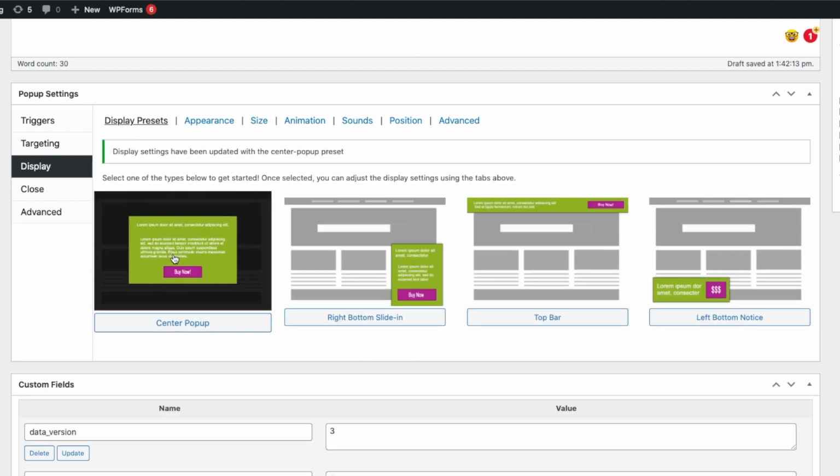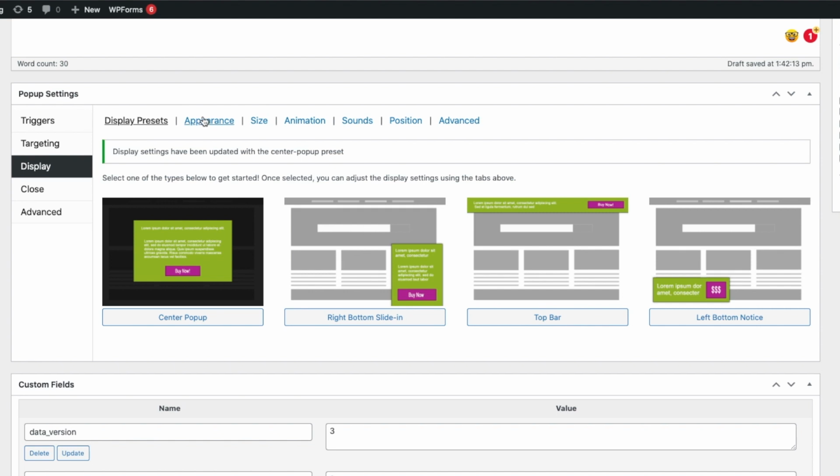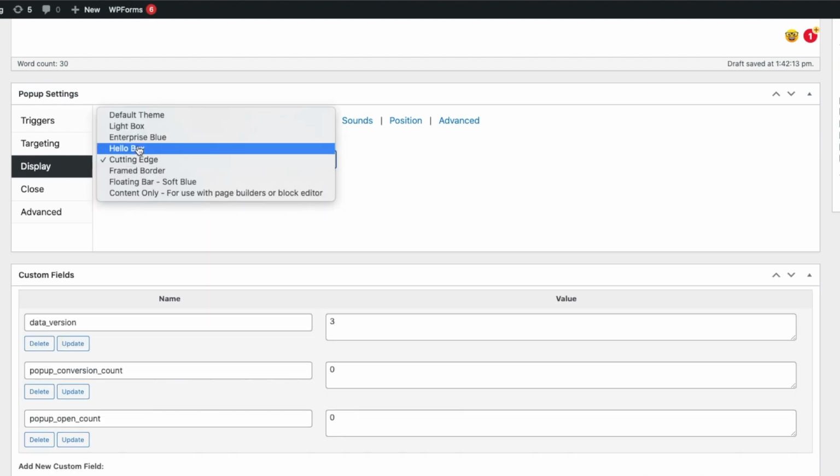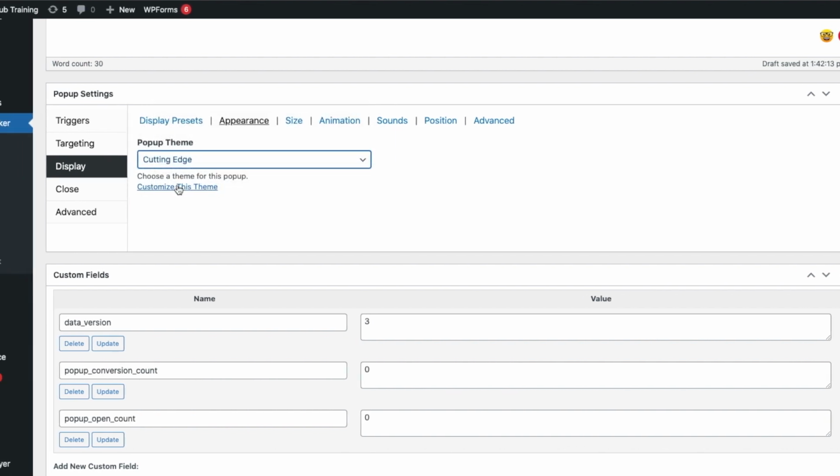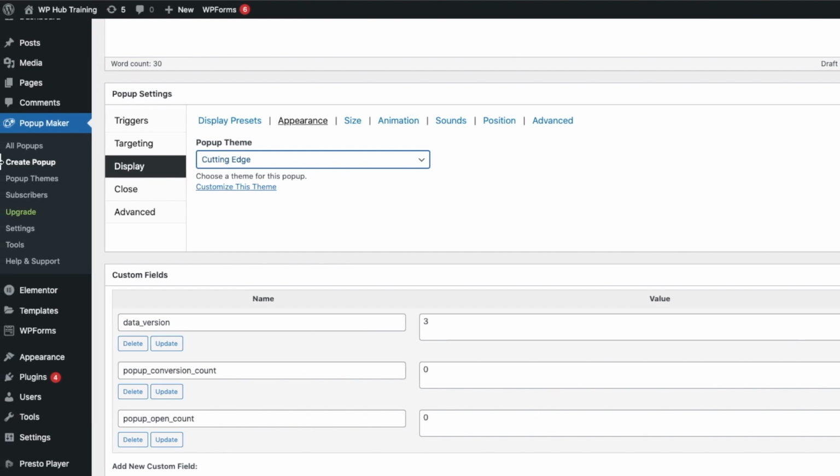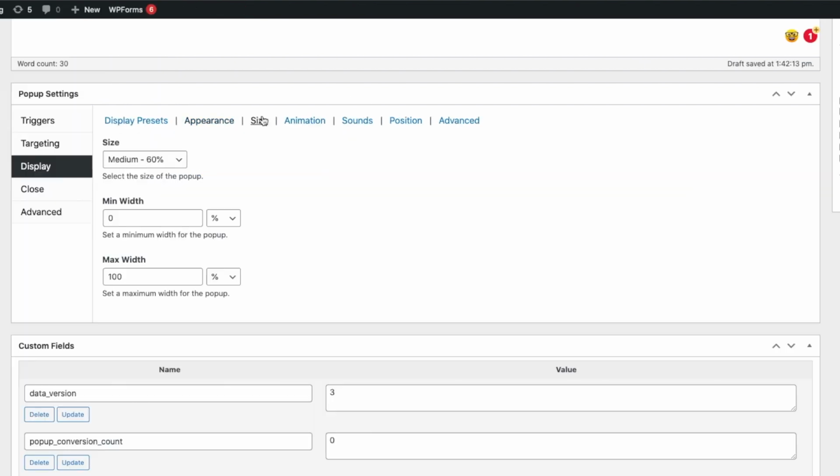Under appearance, in the pop-up theme are the different themes you can choose from. You can leave it as a default theme, but I will select cutting edge. Or if you want to customize the theme, you can click over here. Or you can customize it from your WordPress dashboard. To customize it from your WordPress dashboard, under Pop-up Maker, select Pop-up Theme.